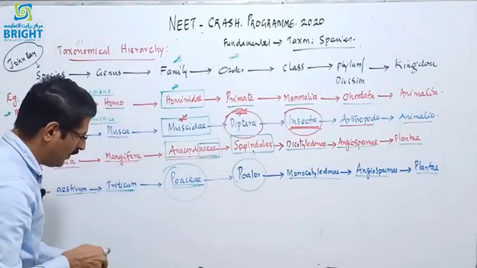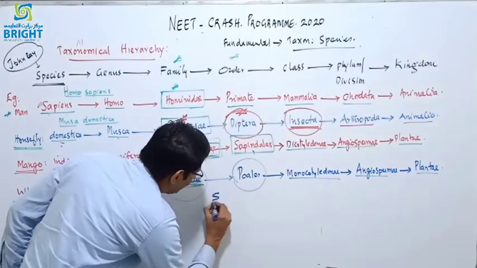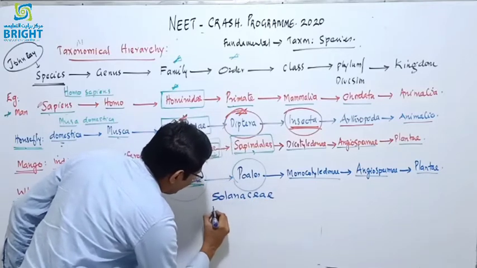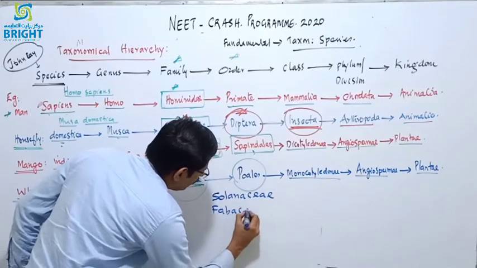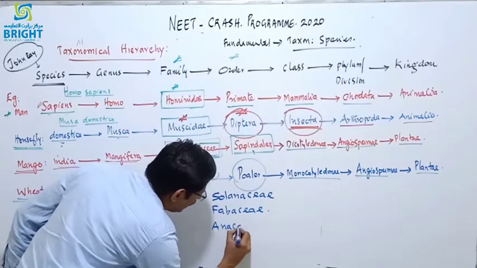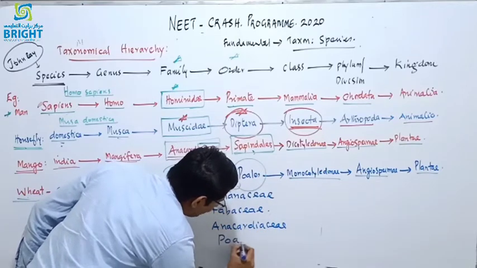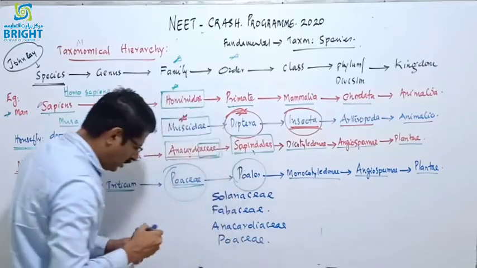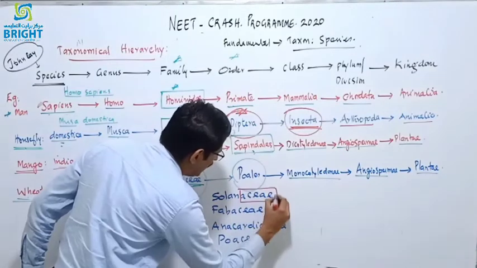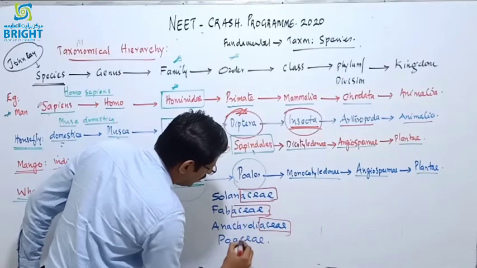We know some scientific names studied in the morphology of flowering plants, like Solanaceae, Fabaceae, and here Anacardiaceae, Poaceae, Liliaceae. All the family names end with ACEAE.